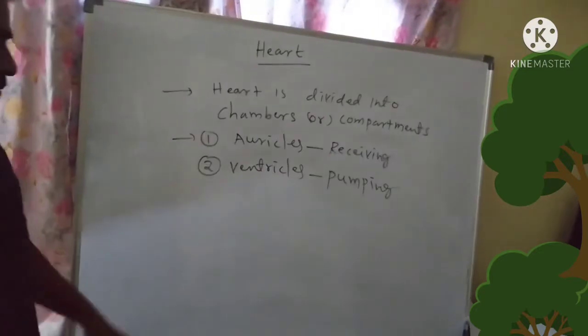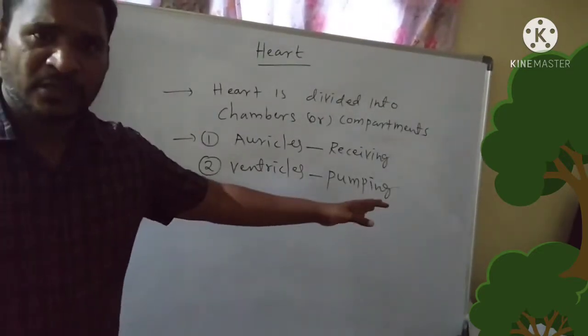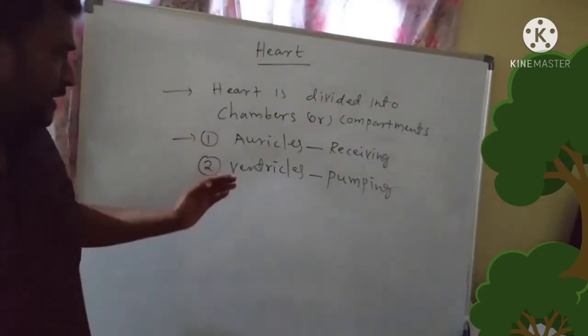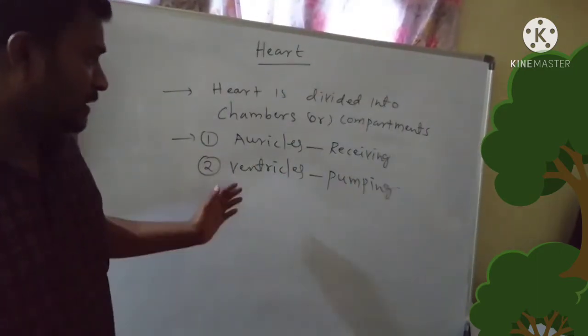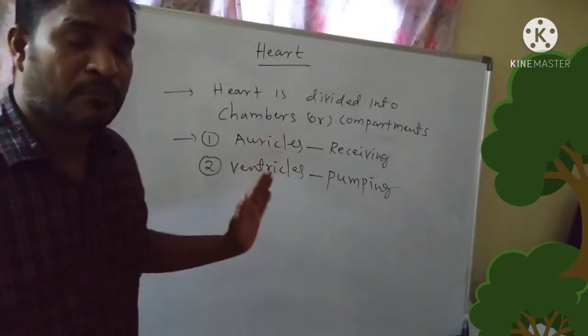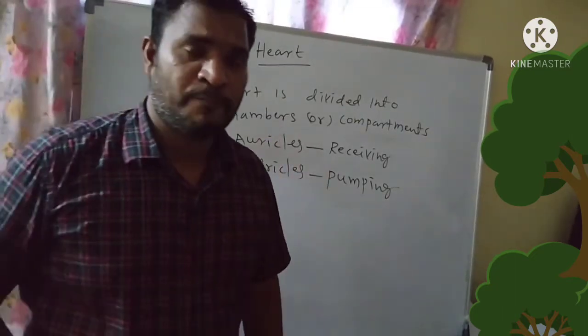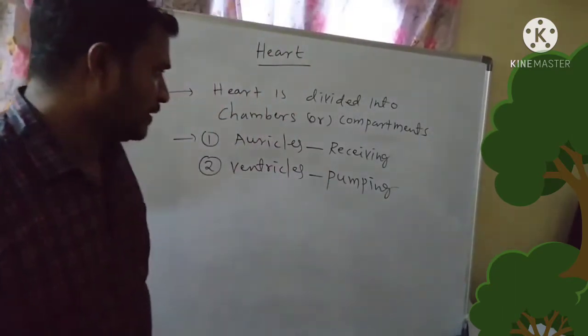That means auricles receive the blood from various body parts into the heart, but ventricles pump the blood from the heart into various body parts.